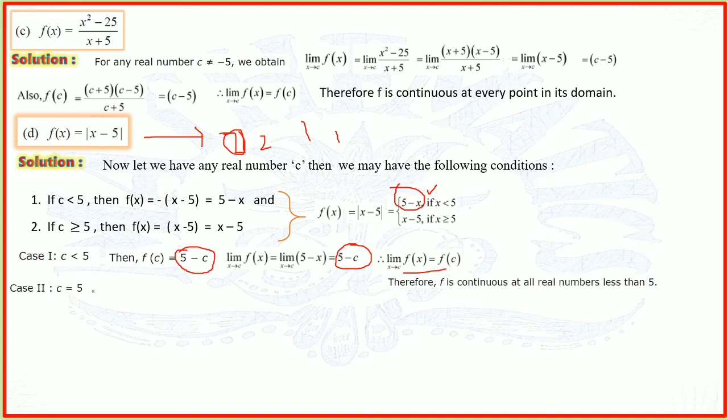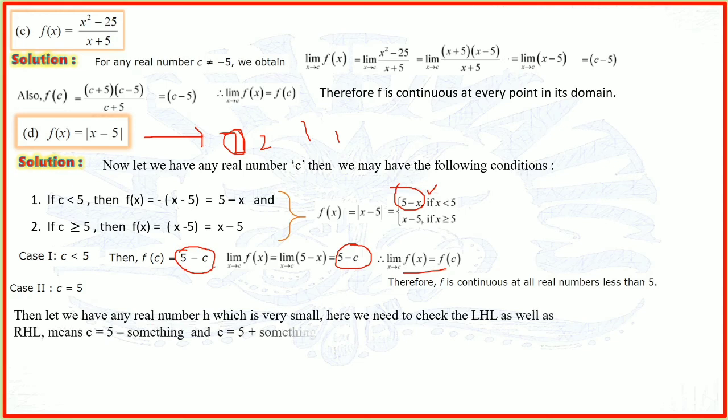Then case number 2, when c is equal to 5. If c is equal to 5, then definitely this will be 0 or whatever it is given. If we are taking exactly c is equal to 5, then let us take any real number h. Now what I was telling you, this is the defined point. Now 5 is given, so we have to check on the left hand side. Look here, I make this diagram. This is c is equal to 5.